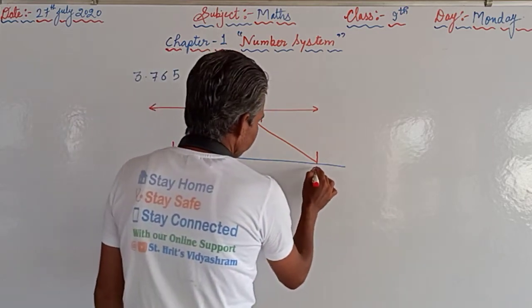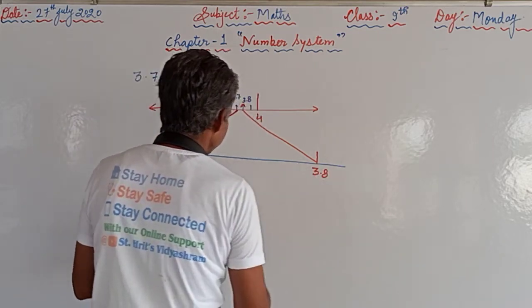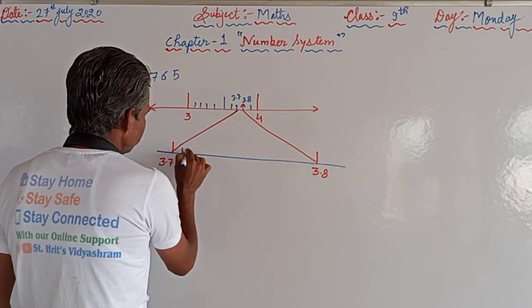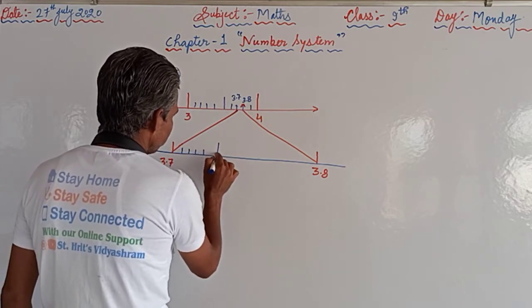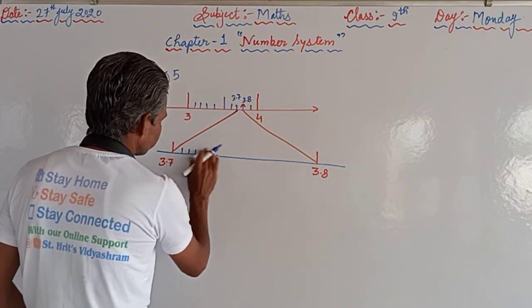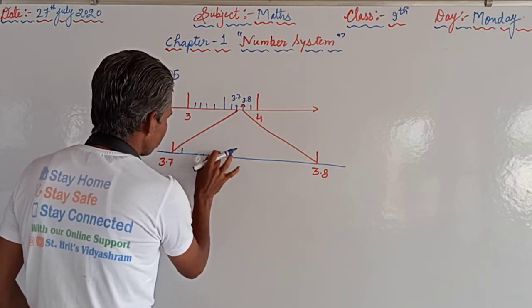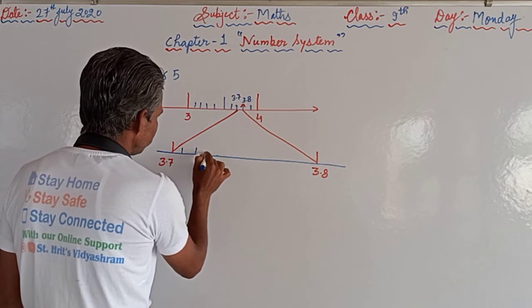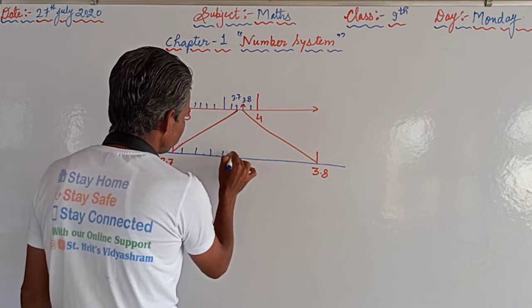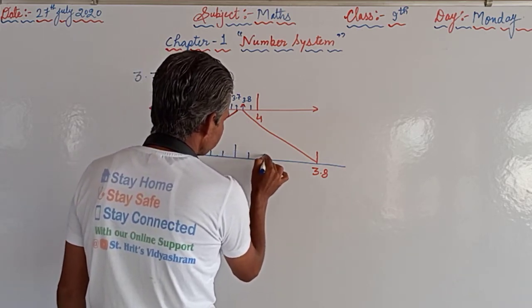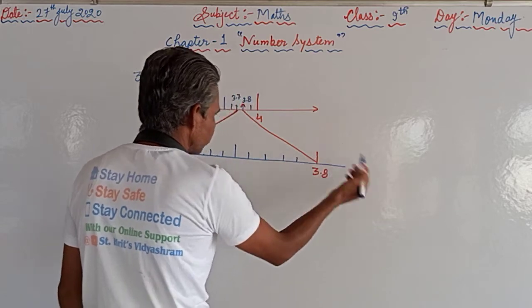Here it is 3.7, here it is 3.8. So 1, 2, 3, 4, 5, 6, 7, 8, 9, and then 10.